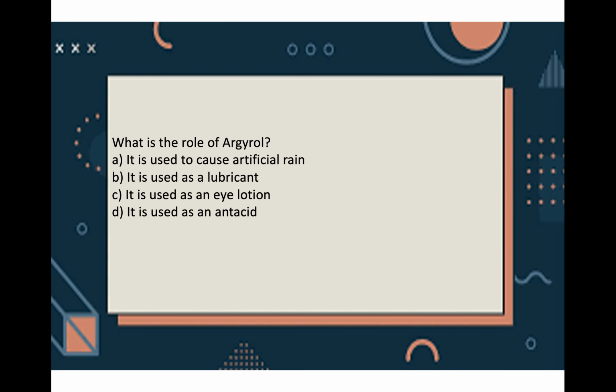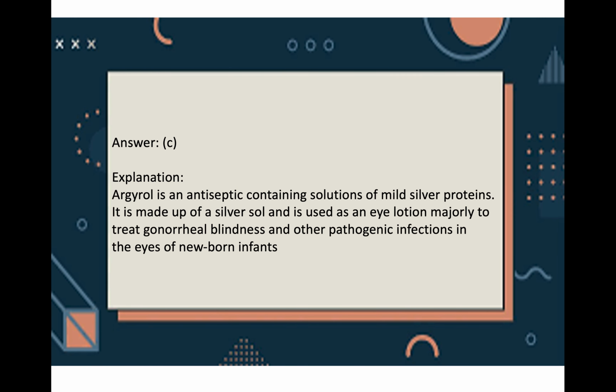Now what is the role of argyrol? It is used to cause artificial rain, it is used as lubricant, it is used as eye lotion, and it is used as antacid. So option C, used as eye lotion. Argyrol is an antiseptic solution of mild silver proteins, made up of silver sol and used as eye lotion, normally to treat venereal blindness and pathogenic infections in the eyes of newborn infants.